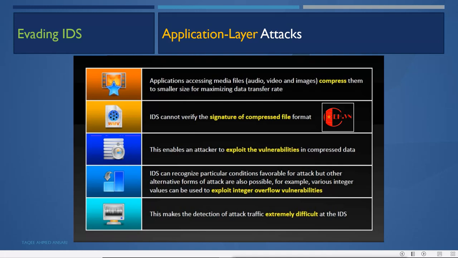An IDS can recognize particular conditions favorable for attack, but other alternative forms of attack are also possible. For example, various integer values can be used to exploit integer overflow vulnerabilities. This makes the detection of attack traffic extremely difficult at the IDS. So at the application layer, what can the attacker do? It can compress the data so that it will be changed and the signature will not be matched. So the IDS cannot verify the signature of the compressed file.